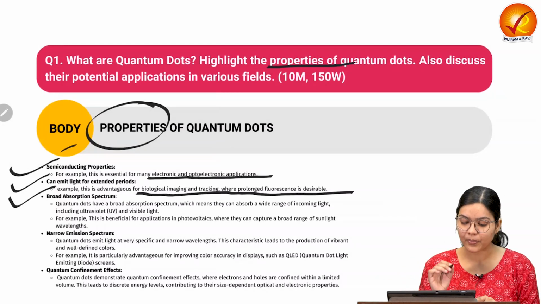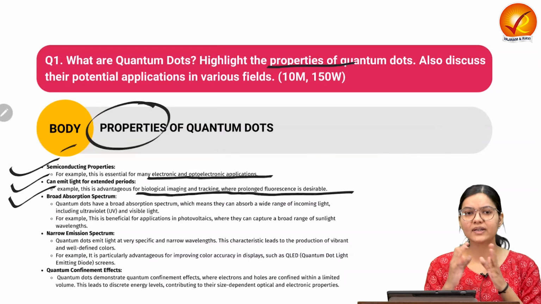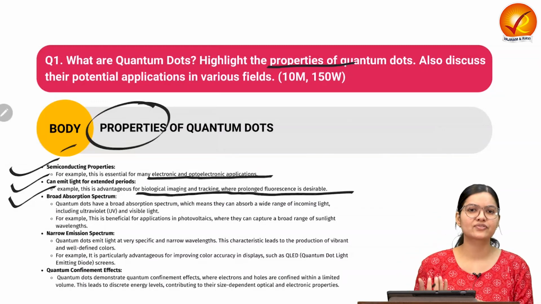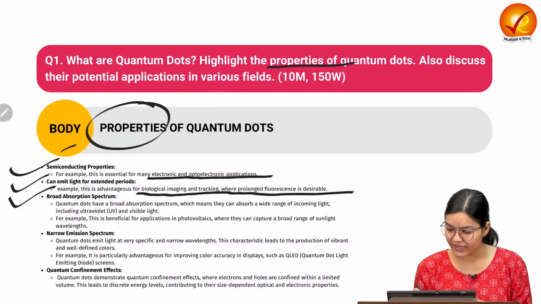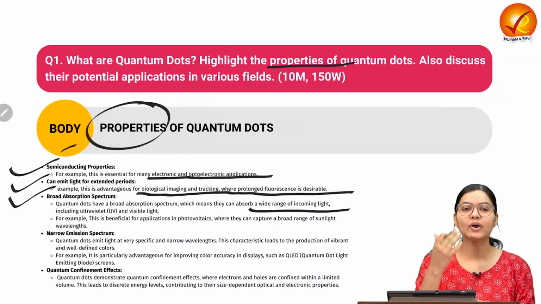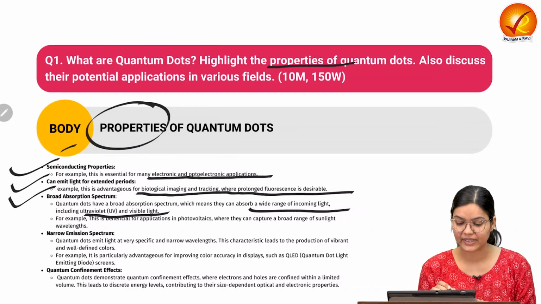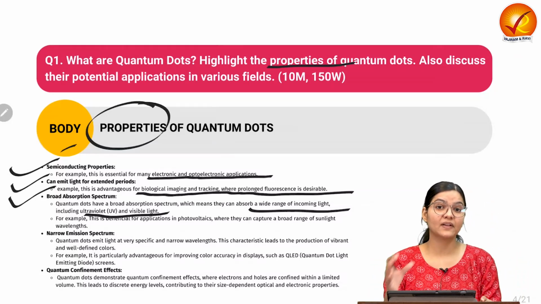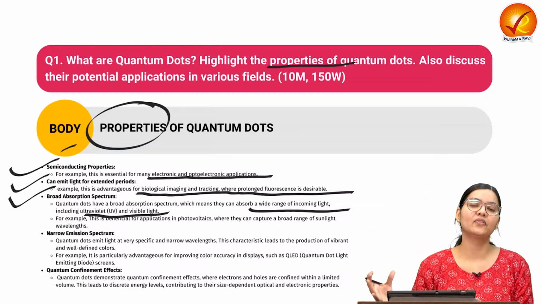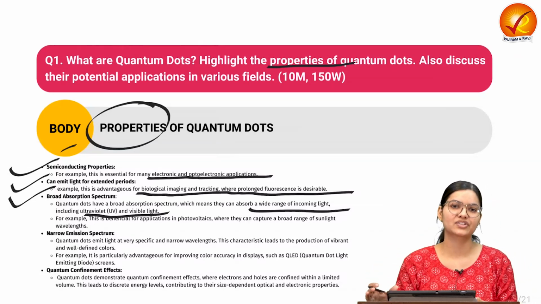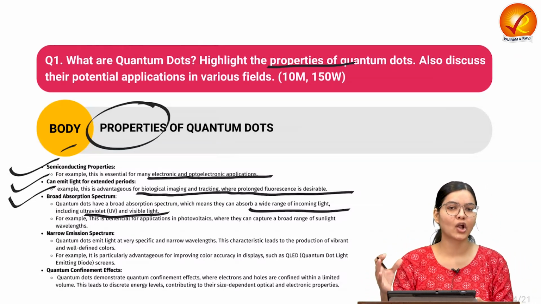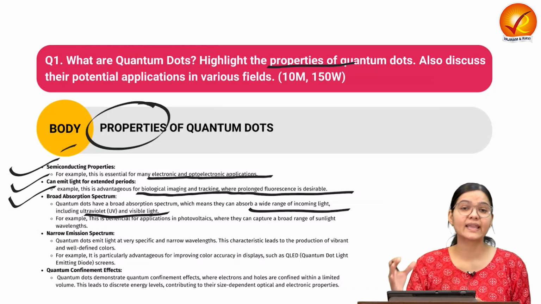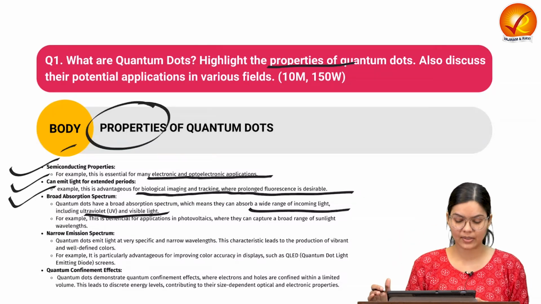It also has a broad absorption spectrum. What it means is that it can not only absorb the visible light which is coming, but it can also absorb the ultraviolet light. That is why it has a broader absorption spectrum, which is used for photovoltaic purposes also. We'll be seeing in the application part that it can be used along with the solar panel, where it can enhance the efficiency of the solar panels.